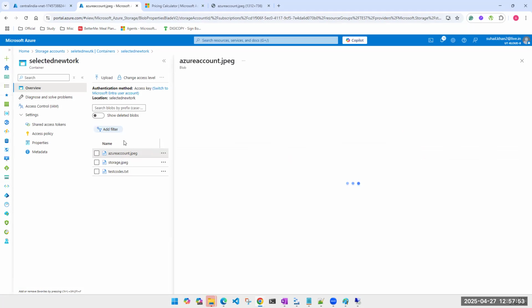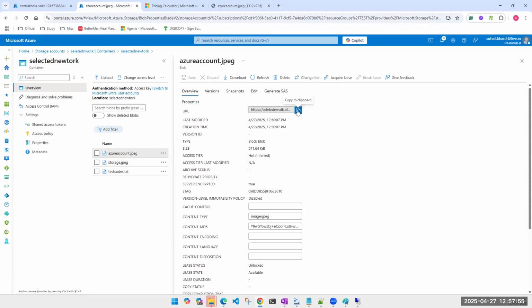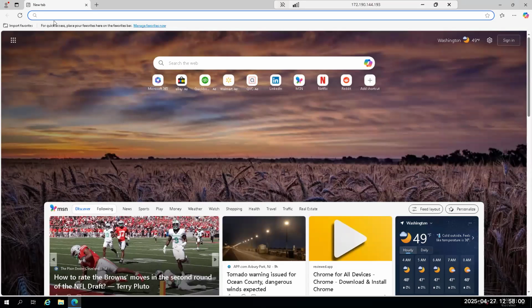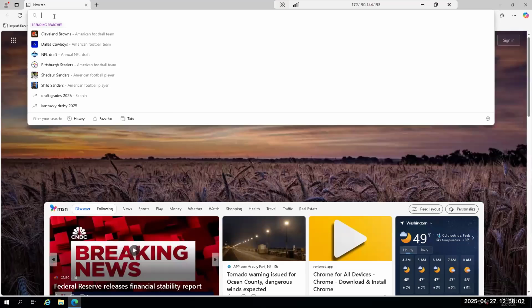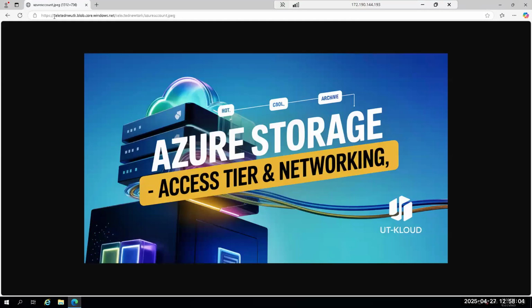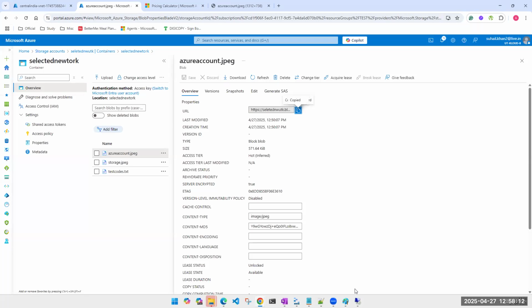So I'll pick any blob. I'm able to access it from my machine. These guys are able to access. They have shared their public IP. And this machine is coming from a private network. Hence, see, this machine is also able to access it.